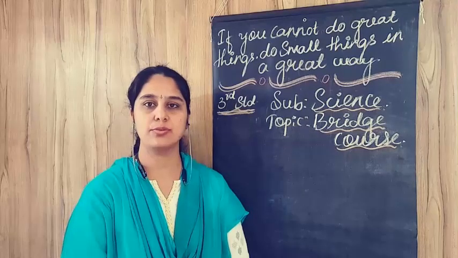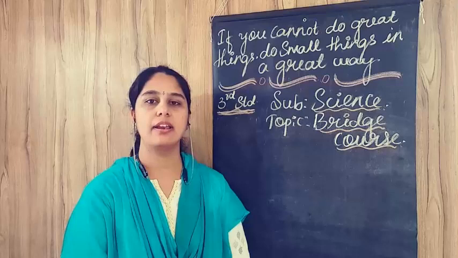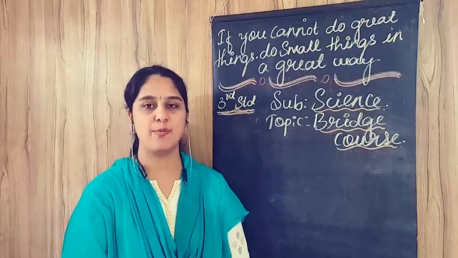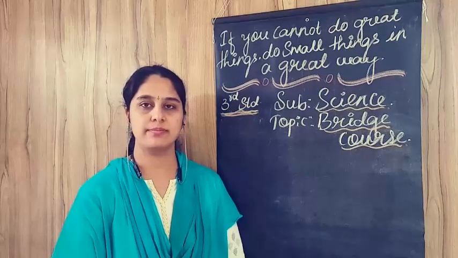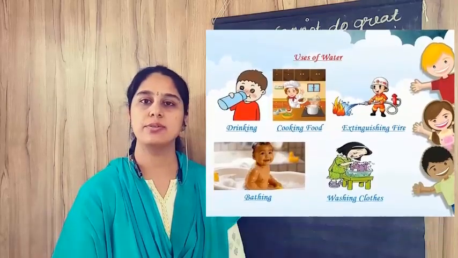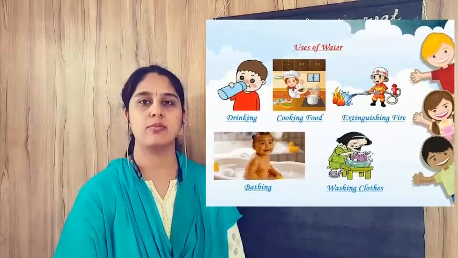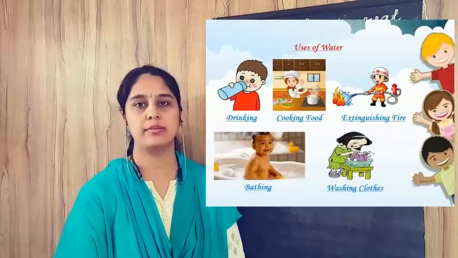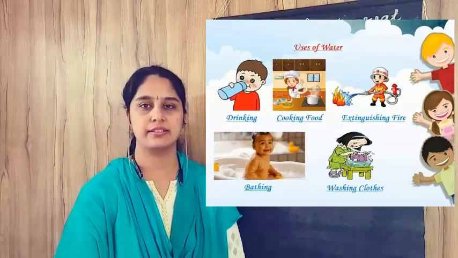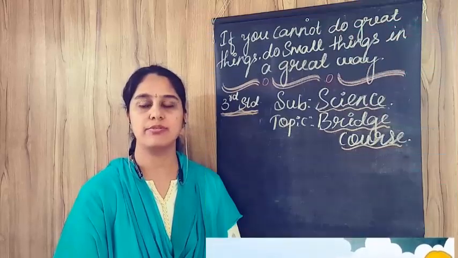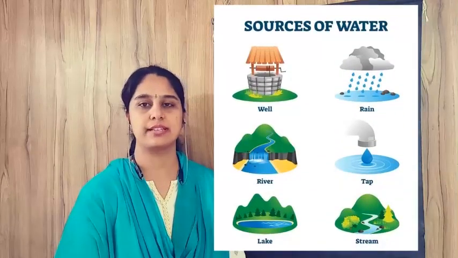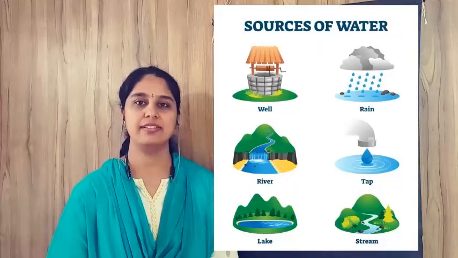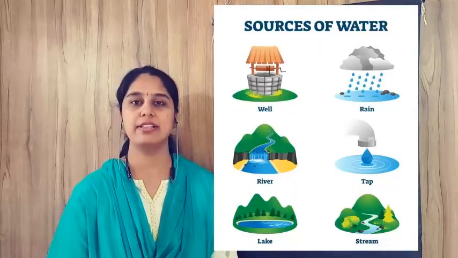What is the main source of water? Rain is the main source of water. For what purpose we use water? Water is used for many purposes like washing, cleaning, cooking, bathing and drinking, etc. What are the sources of water? We get water from many sources like rivers, lakes, ponds and wells.